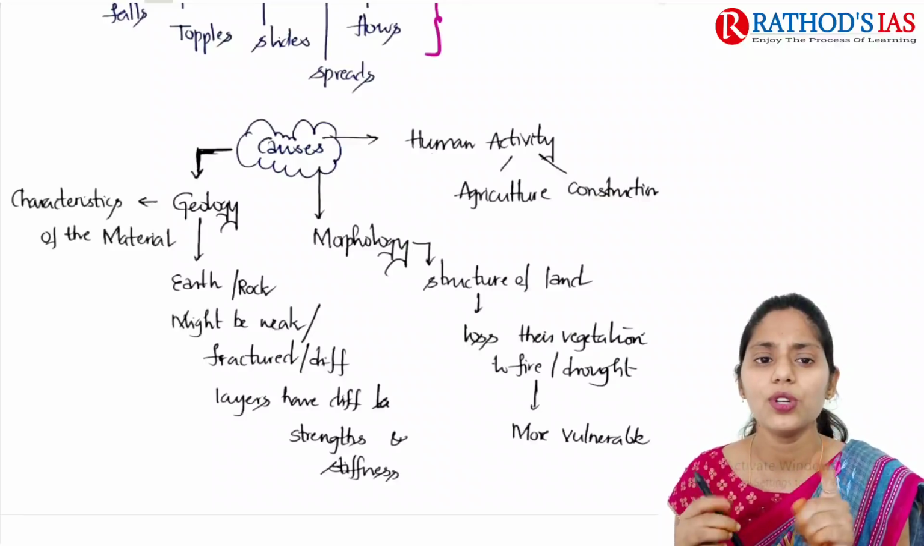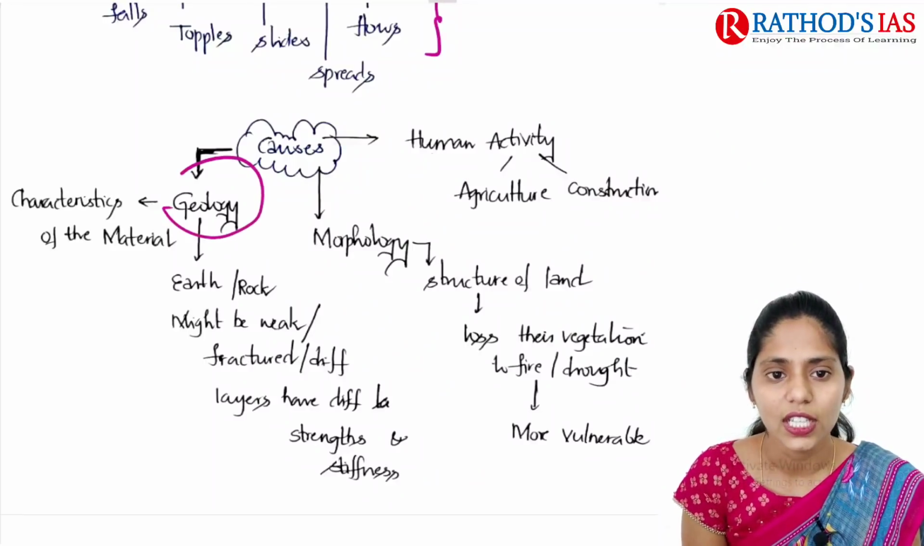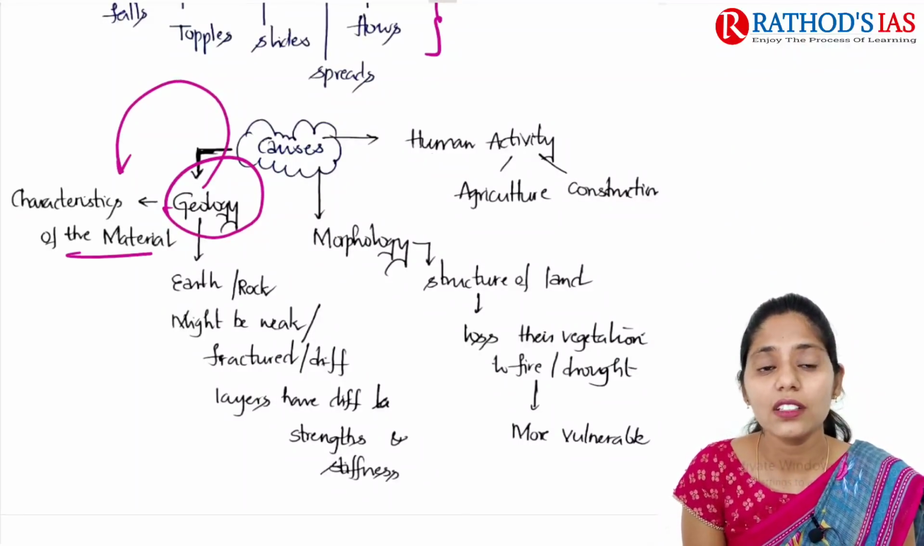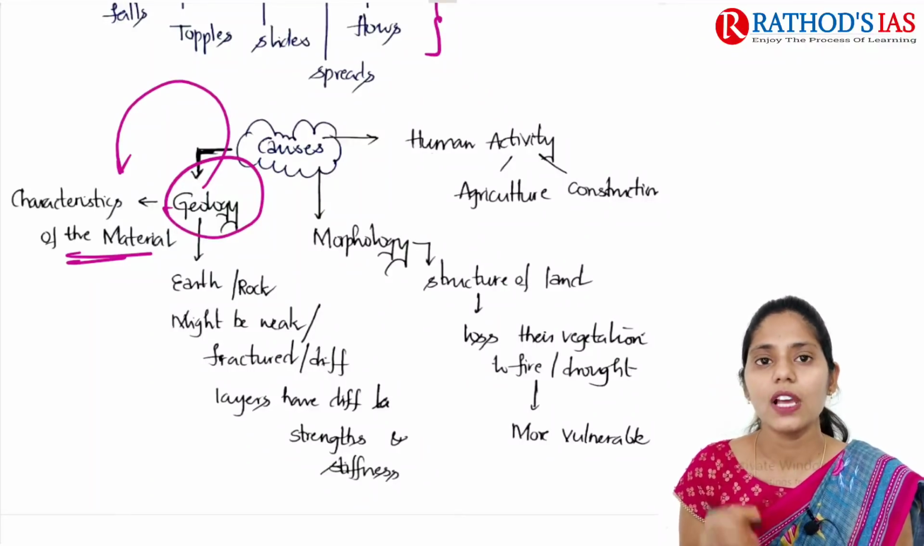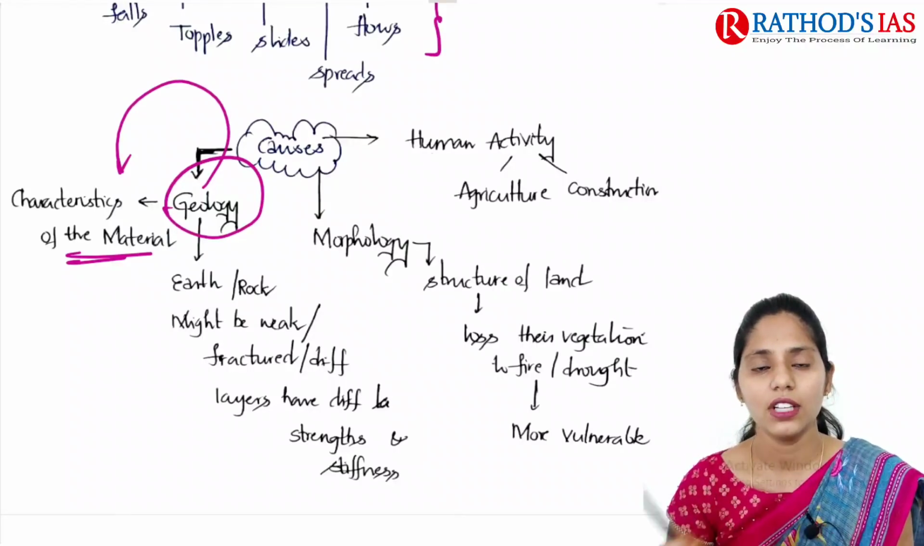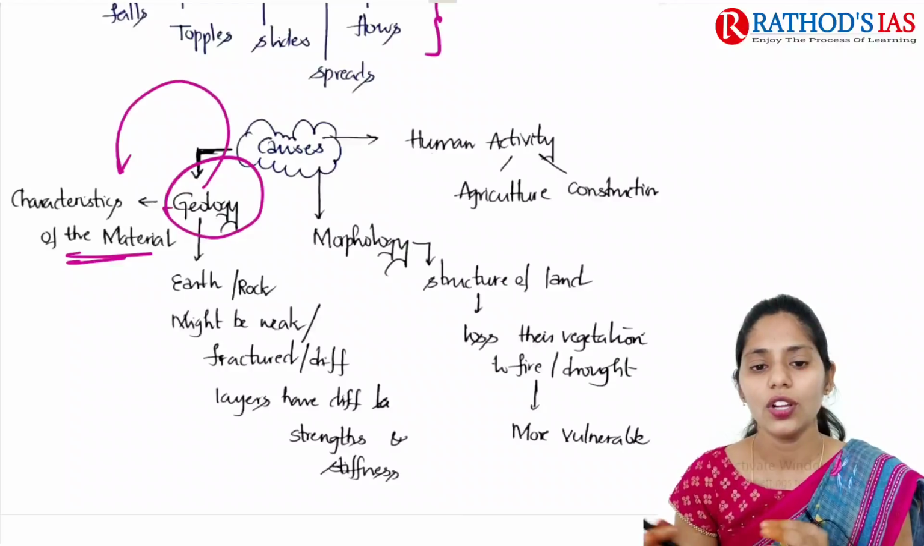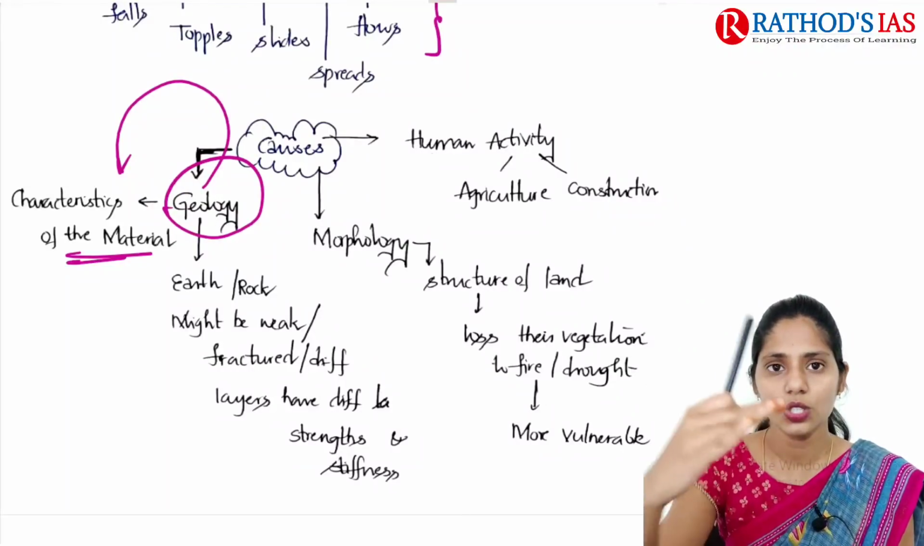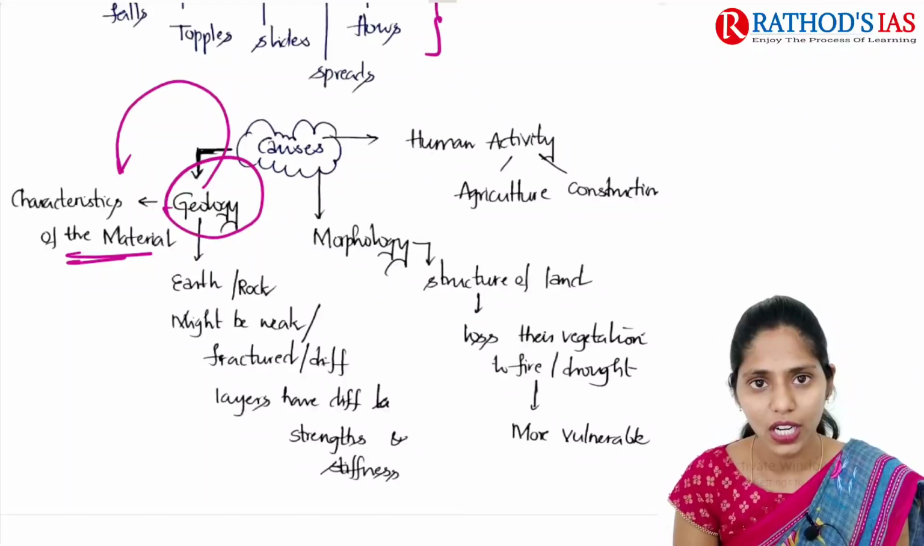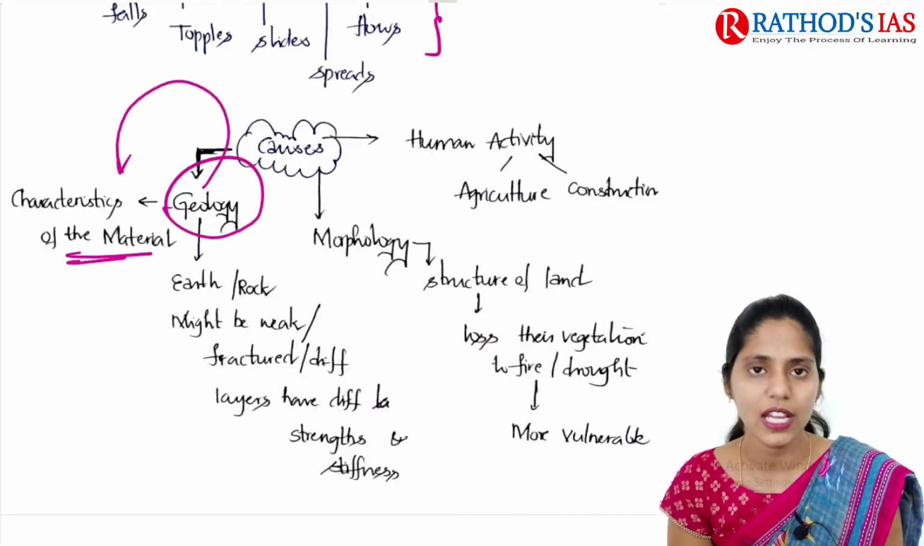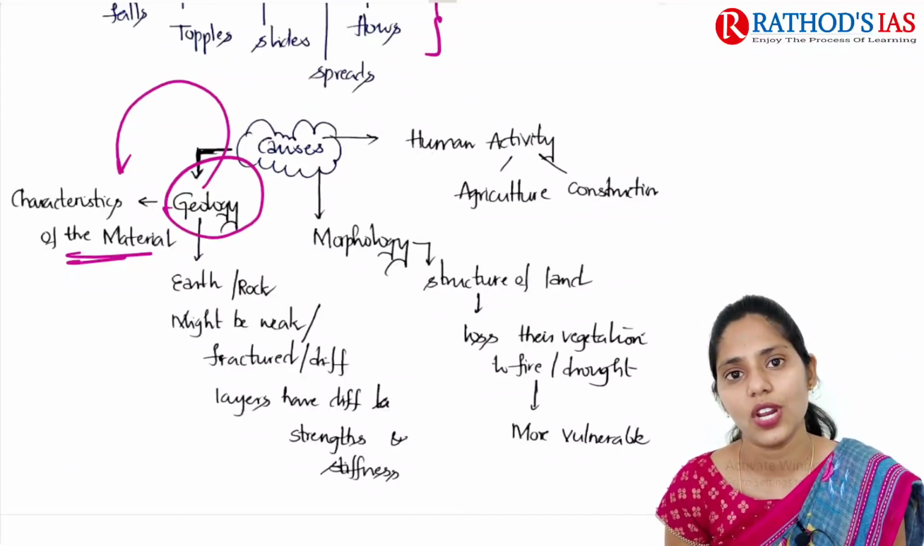So the first and foremost cause here is geology. Geology is related to the characteristics of the material, for example rock, earth, and if there is any fracture, or different layers, what is the strength between these different layers? These are some important factors leading to landslides.